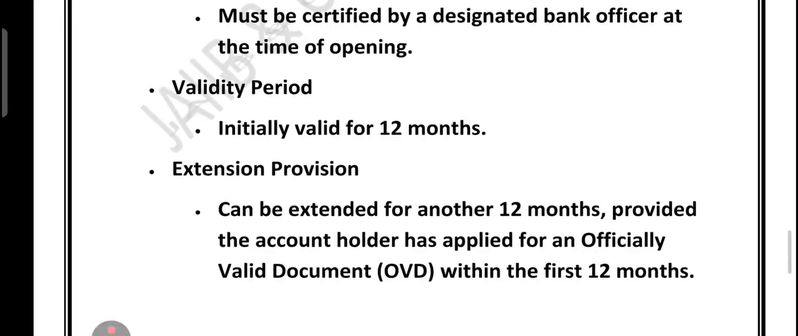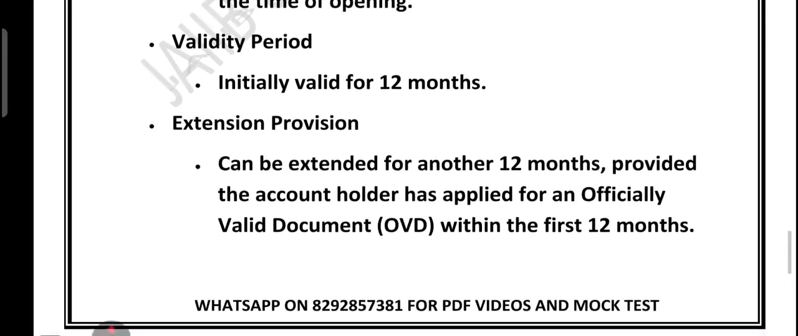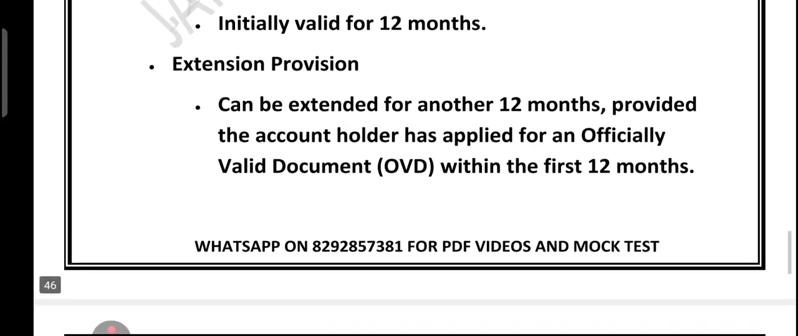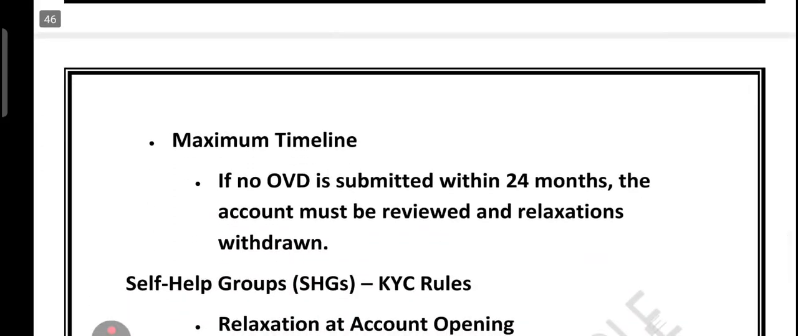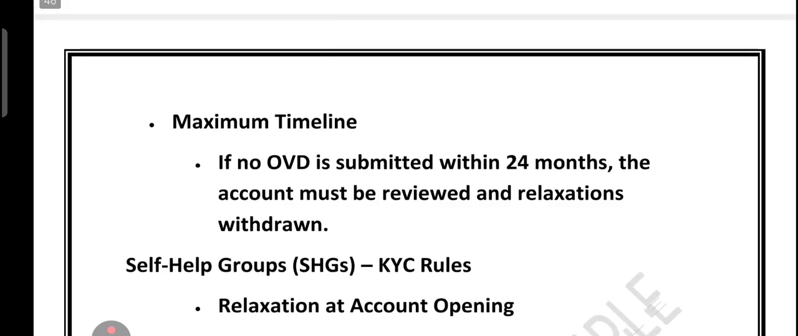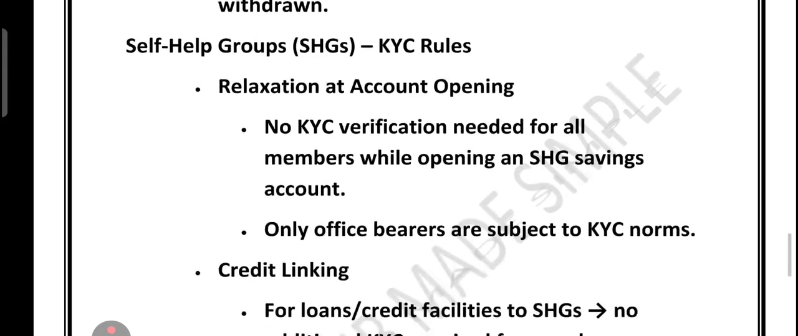Initially it is valid for a 12-month period. It can be extended for another 12 months if the account holder applies for an OVD within the first year. Maximum timeline: if no OVD is submitted within 24 months, the account must be reviewed and the relaxation should be withdrawn. So in short, a small account requires certified verification. It has limited validity and must transition to regular KYC within 24 months.